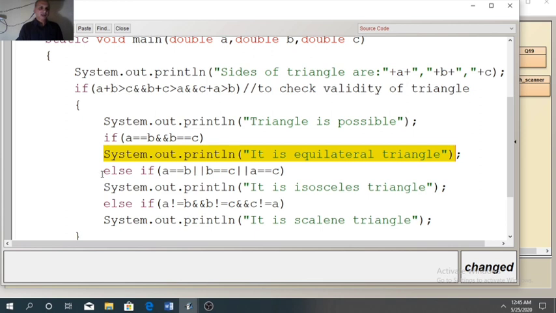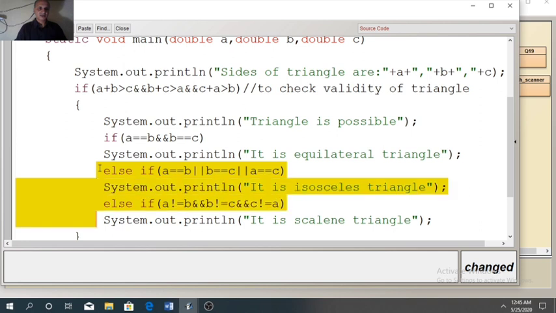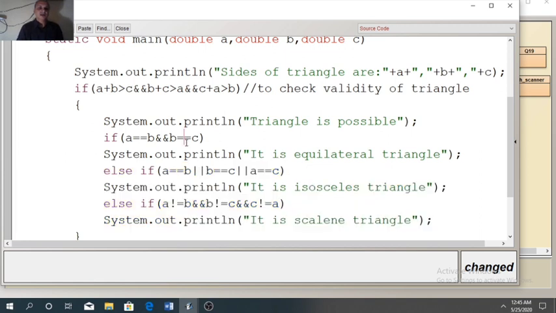This code is designed with an if-else-if ladder. So once the body of the first if runs, the rest of the ladder, from here to here, will be bypassed or cancelled. So we will get only one message, that is equilateral triangle. Suppose we enter three sides, 4, 4 and 4. In that case we will get only one message, equilateral triangle, and the rest will be cancelled.